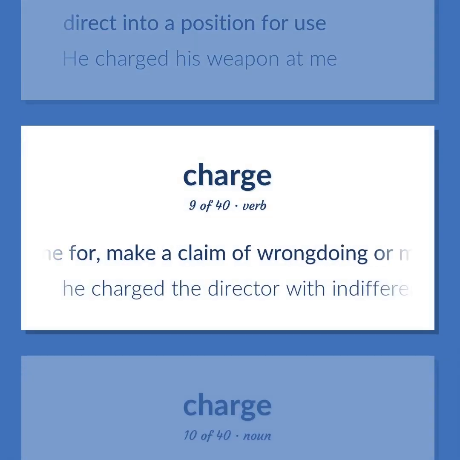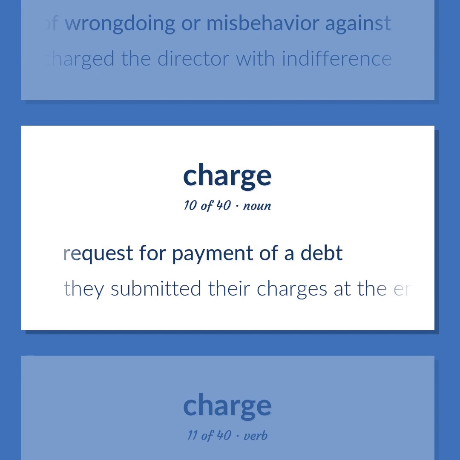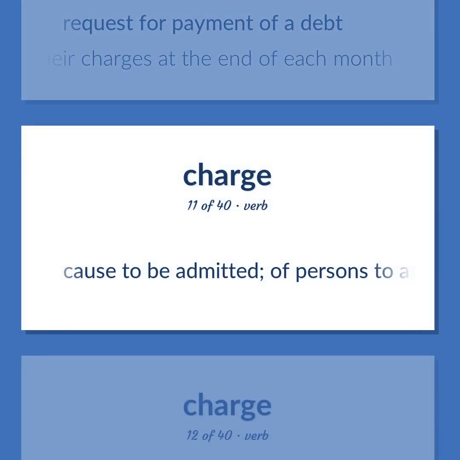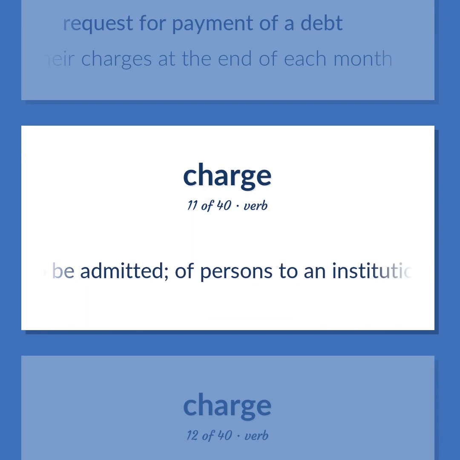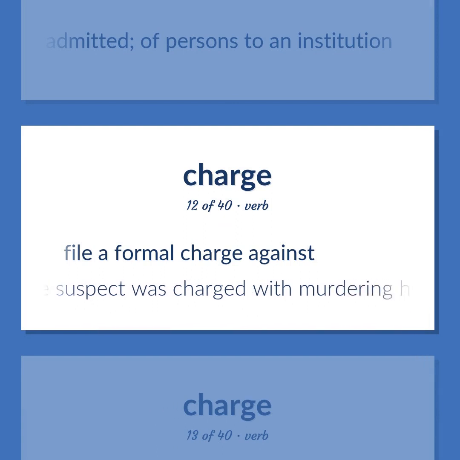Blame for. Make a claim of wrongdoing or misbehavior against. He charged the director with indifference. Request for payment of a debt. They submitted their charges at the end of each month. Cause to be admitted. Of persons to an institution. File a formal charge against. The suspect was charged with murdering his wife.